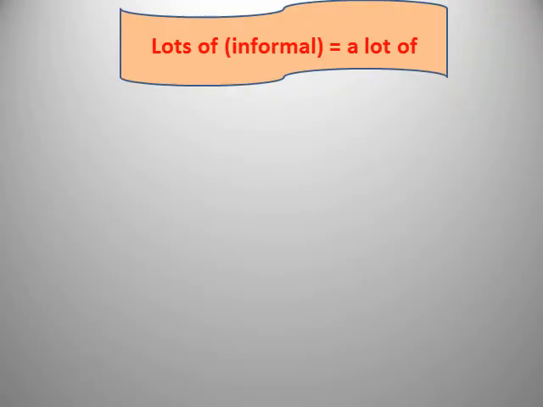Here we have two words, lots of and a lot of. And as you see, they are equal to each other. They are the same. Lots of or a lot of. The only difference is that lots of is informal, but a lot of is formal. What do you mean by informal? This is something friendly. We use it with friends, with people, with anyone. But a lot of is formal.